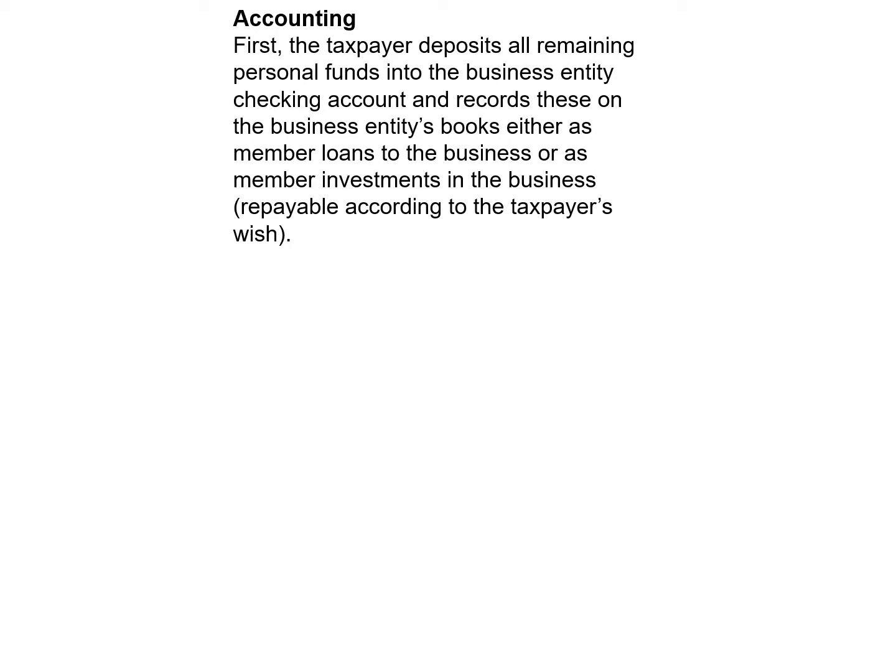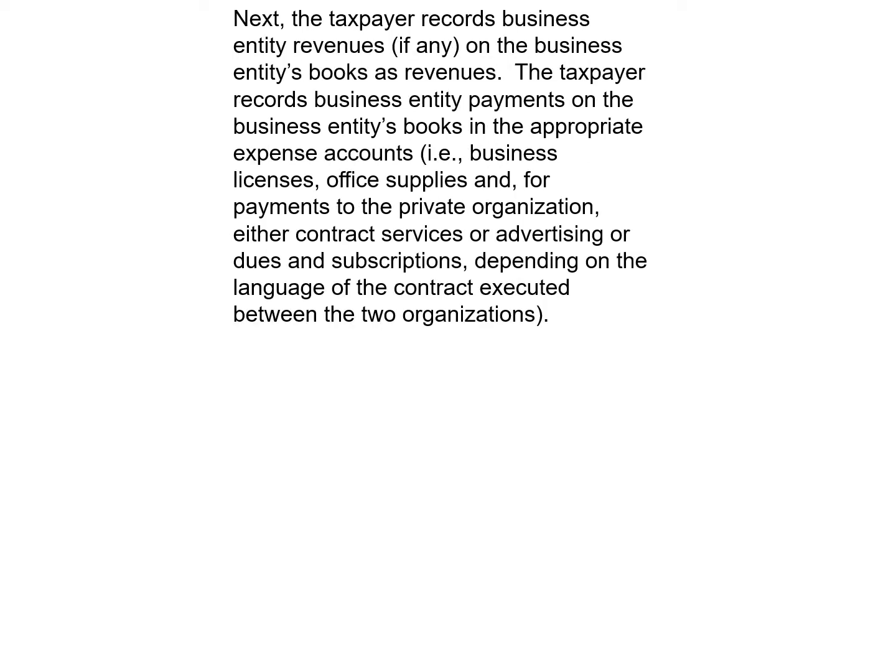Accounting. First, the taxpayer deposits all remaining personal funds into the business entity checking account and records these on the business entity's books either as member loans to the business or as member investments in the business, repayable according to the taxpayer's wish. Next, the taxpayer records business entity revenues, if any, on the business entity's books as revenues.